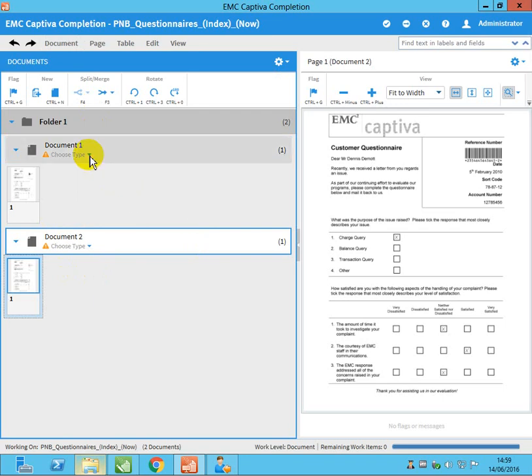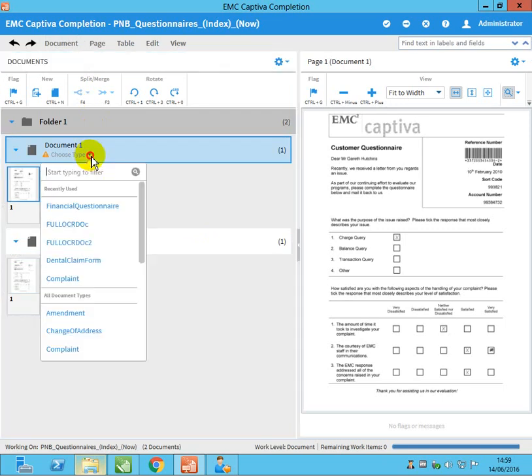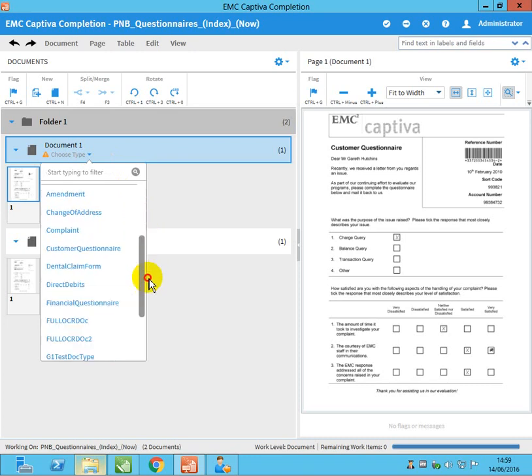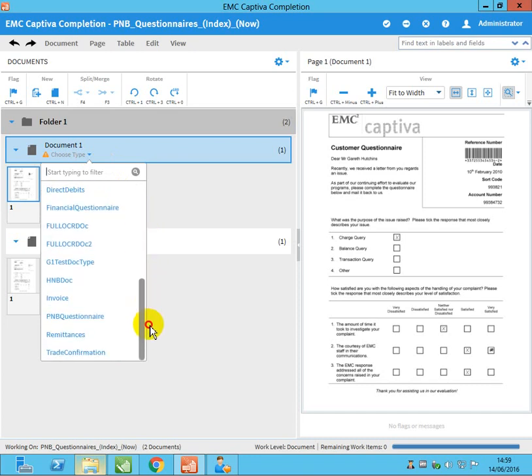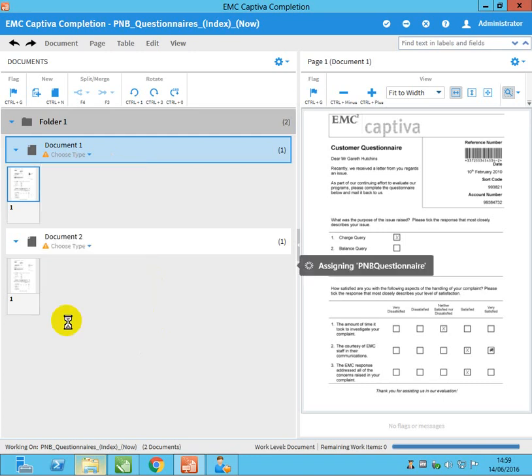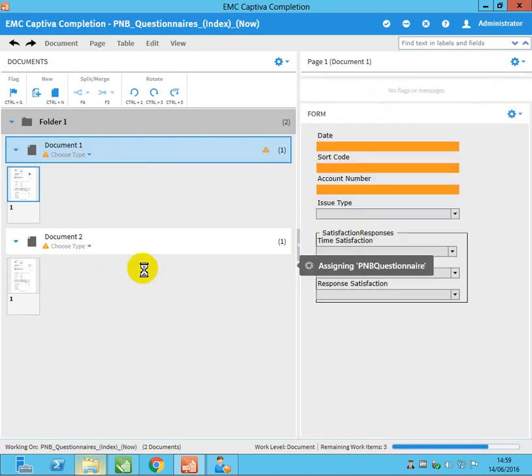Now if you select here document, choose document type. So what is our document type? Our document type is PNB questionnaire. Once your document type is selected, on the right side you can see a list of values, the document type related values.